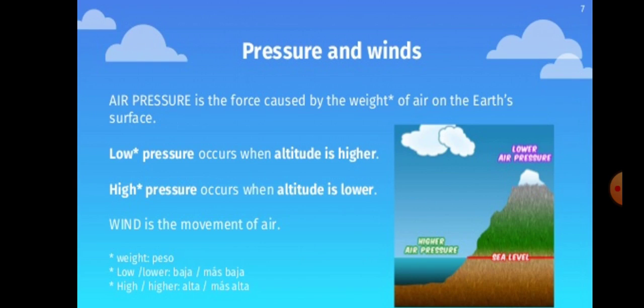High pressure occurs when the altitude is lower. You can see the picture again. You can zoom the picture, then you will get the idea. So what is wind? Wind is the movement of air.